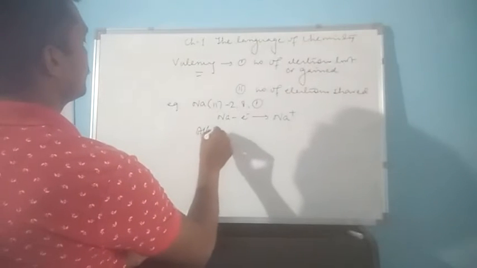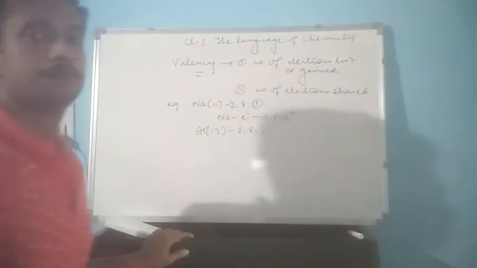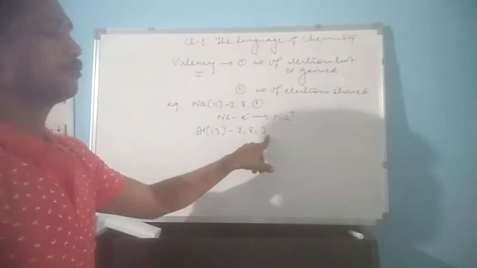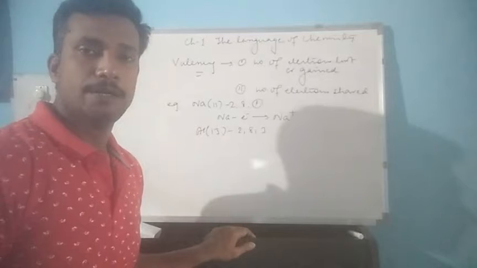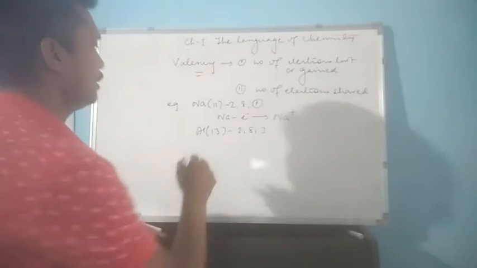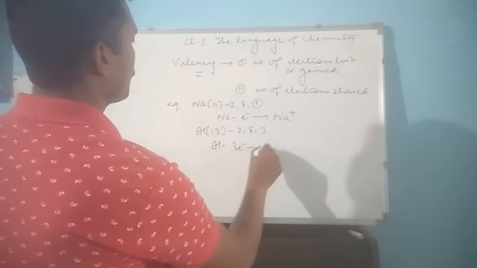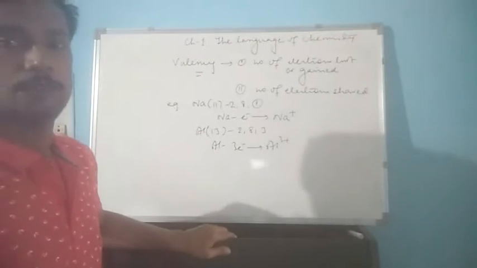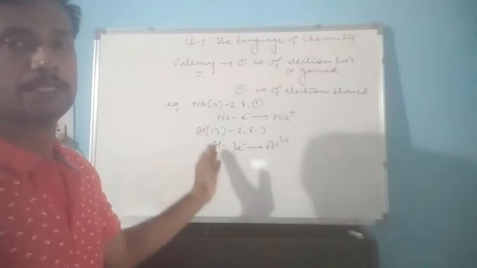Suppose aluminium, atomic number 13, electronic configuration 2, 8, 3. In this case you can see there are 3 electrons that aluminium has in its valence shell, and these 3 electrons will be lost by aluminium to form 3 positive charge. So these 3 electrons being lost will be the valency for aluminium.